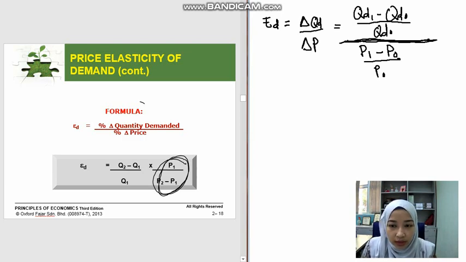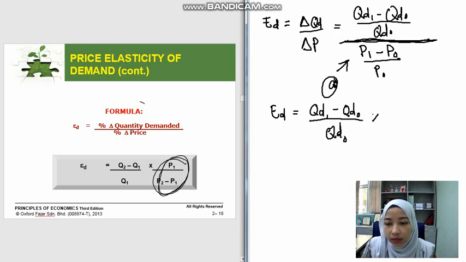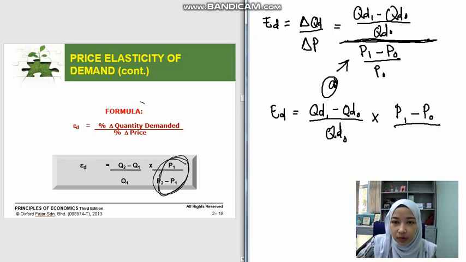So here you can multiply. You can either use this kind of calculation, or you can use this kind of calculation in which you multiply the change in quantity demanded with the change in price, but you have to invert the calculation.